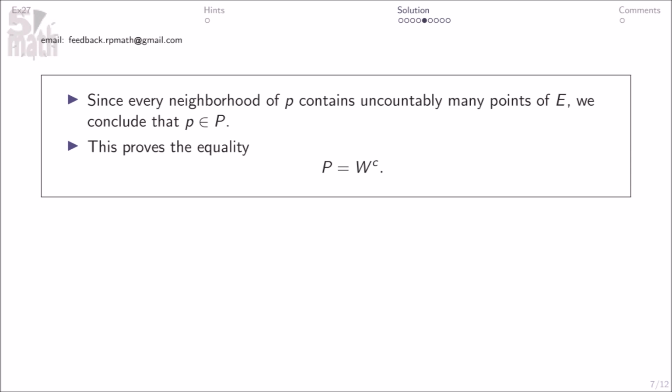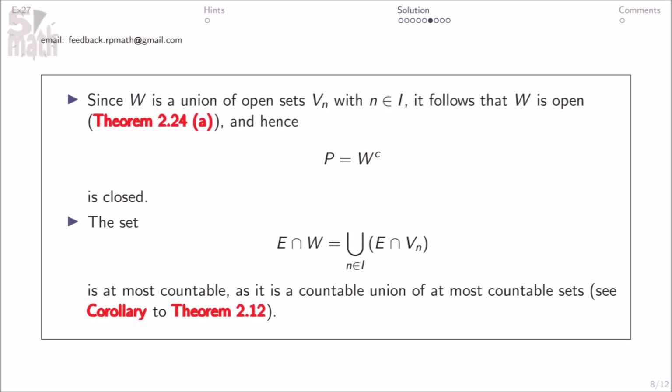Since every neighborhood of P contains uncountably many points of E, we conclude that P element of P. This proves the equality P equals W complement. Since W is a union of open sets Vn with n element of I, it follows that W is open, Theorem 224a, and hence P equals W complement is closed. The set here is at most countable, as it is a countable union of at most countable sets. See corollary to Theorem 212.